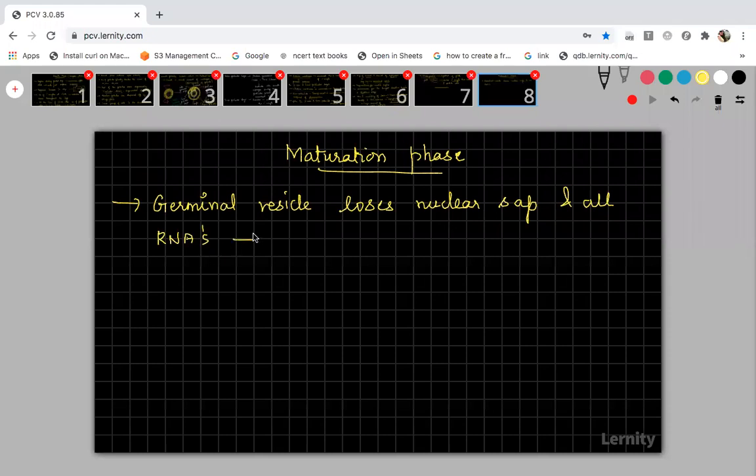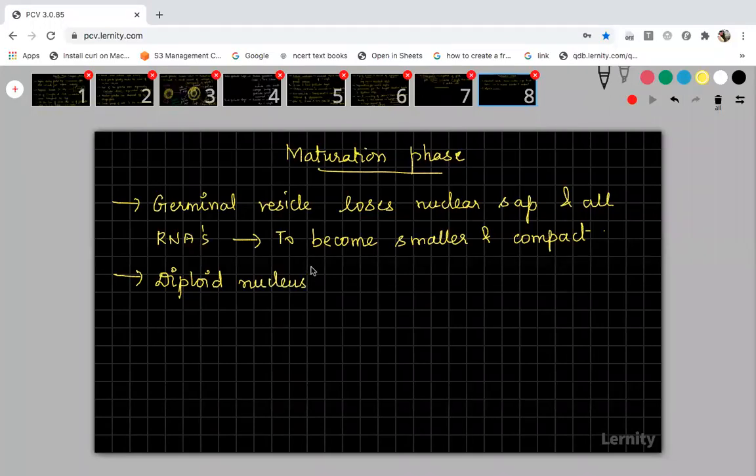Why is it losing all these? To become smaller and compact. To become smaller and compact, it will lose all its nuclear sap and its RNA, and this diploid nucleus will move towards the periphery. The diploid nucleus, after becoming smaller, because till the primary oocyte no meiosis has happened, will be in the diploid state.